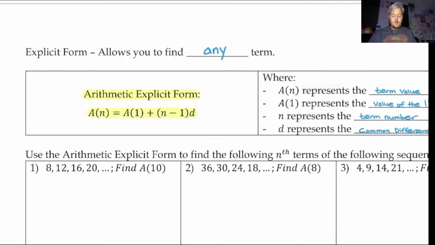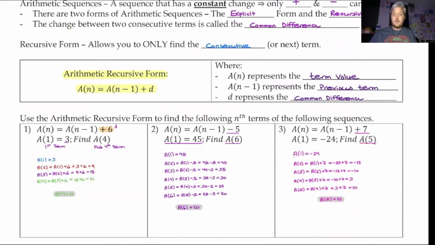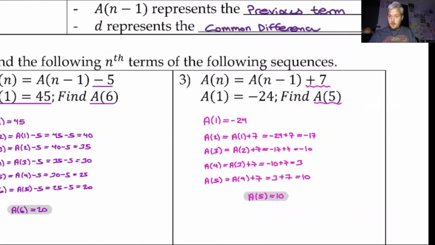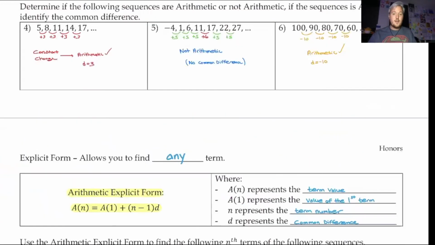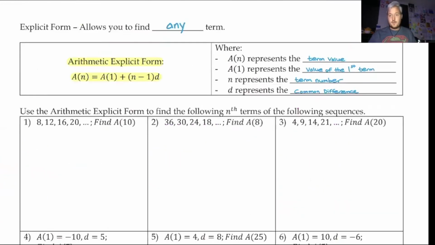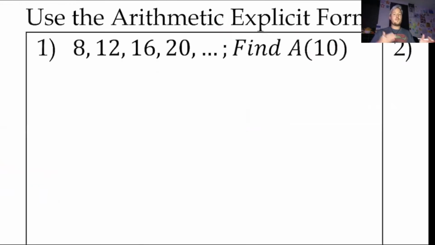Because I don't know about you, I don't want to use the recursive form if I only have the first term and I need to find the 100th. Do you really want to write this out like 100 times? I don't think so. I have better things to do. So that's where the explicit form comes into play. So given the arithmetic explicit form, we want to find the nth term given the following sequence. So down here, I give you a sequence and I want you to find a specific term.